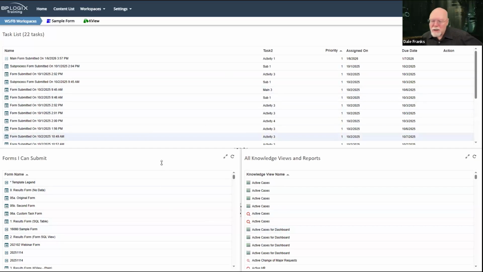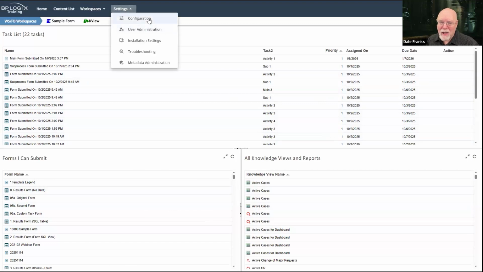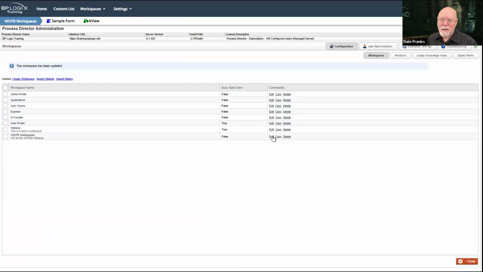Here's the problem with workspaces. To create one, to manage it, to edit it, to do anything that I want to do is going to require that I have the ability to go to the configuration section and make those changes in IT admin to that workspace.